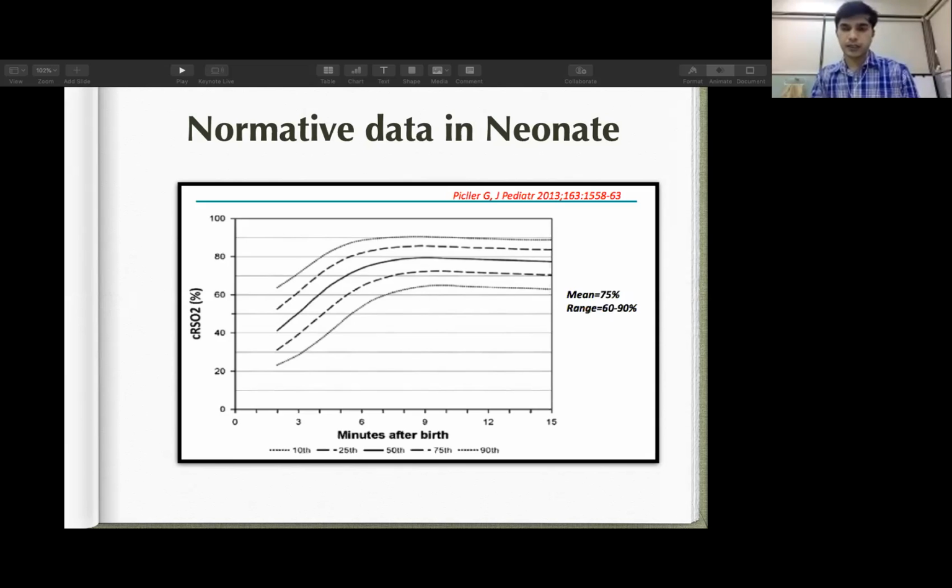So more research is required in this field to have more normative data in different populations of neonates, like after a few days and in term babies also. But definitely it is very useful because it can be used at the bedside and it gives an idea in real time and in a continuous way. So our management protocol can be based on this oxygenation status.